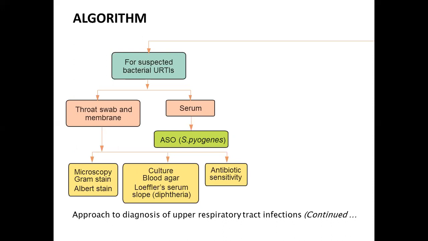and a specimen from the suspected part of the membrane can be collected, or we can collect the serum in case of streptococcal pharyngitis. And we can perform ASO on that serum, and from the throat swab and membrane, we can perform gram microscopy, which includes gram stain and Albert stain for detection of diphtheria. Culture, we can culture it on blood agar. In case of diphtheria, we can culture it on Loeffler serum slope, and then we can perform antibiotic sensitivity using the Kirby-Bauer diffusion method.